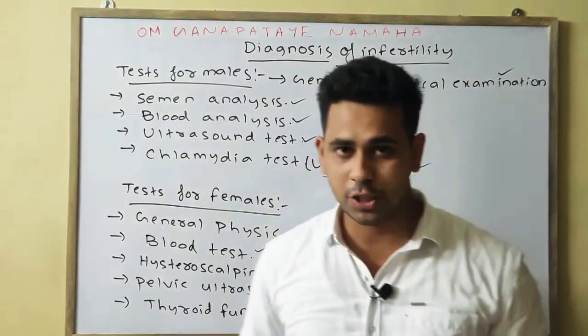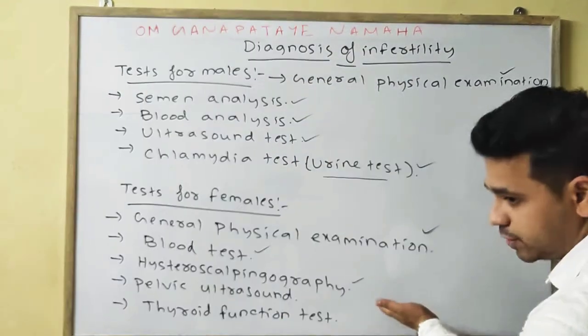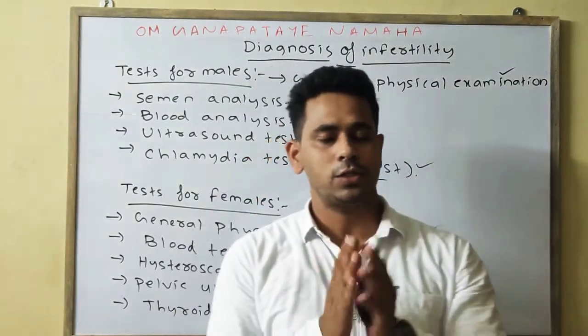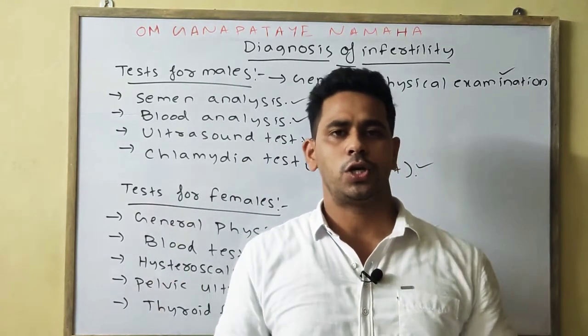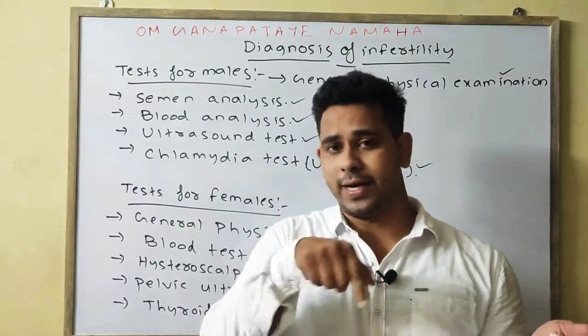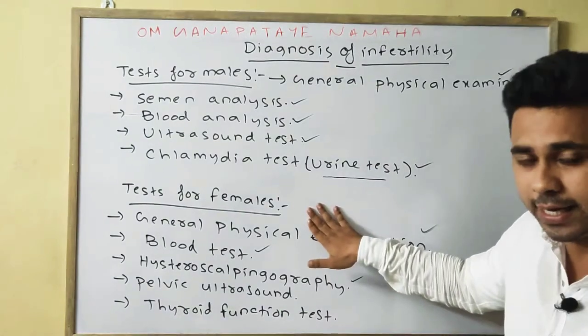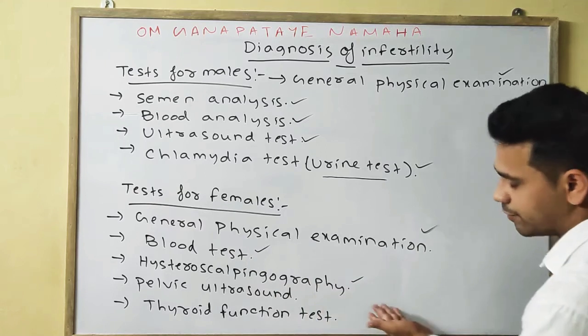hysterosalpingography, which is a test by which we can know whether there is a normal shape of the uterus and fallopian tubes. If there is some change in the structure and shape of the uterus and fallopian tubes, then obviously it will create an unsuitable environment, which will eventually lead to infertility in the female. So please note down the hysterosalpingography test.